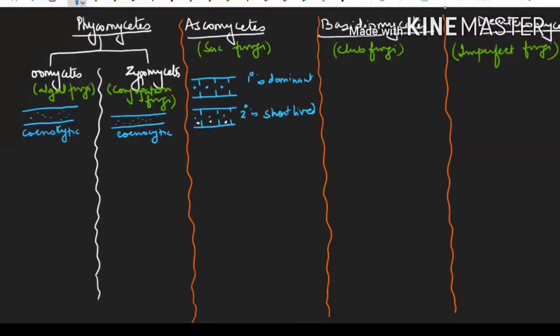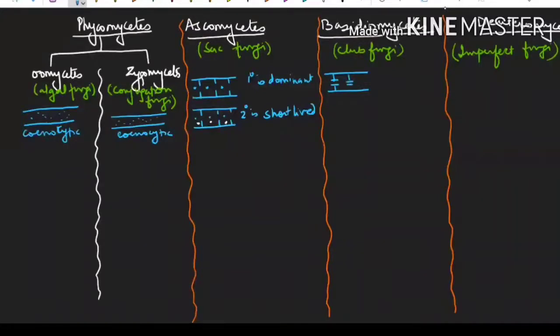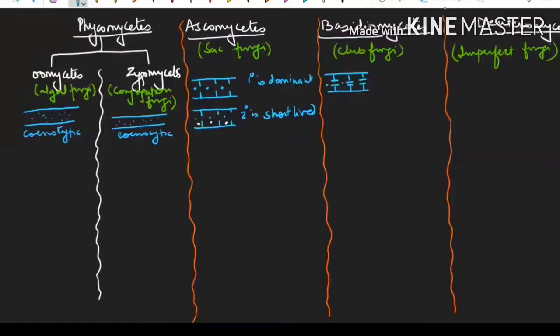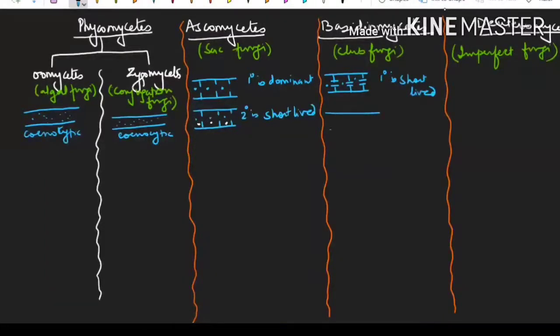In case of the Basidiomycetes, now you know very well, the mycelium will be with dolipore septa. All these terminologies you can learn from the previous videos where I explained the fungus methods of reproduction. So this is your monokaryon, and this monokaryon mycelium is short-lived here. And next is your dolipore septa with dikaryon. This is the dolipore and this is the dikaryon.